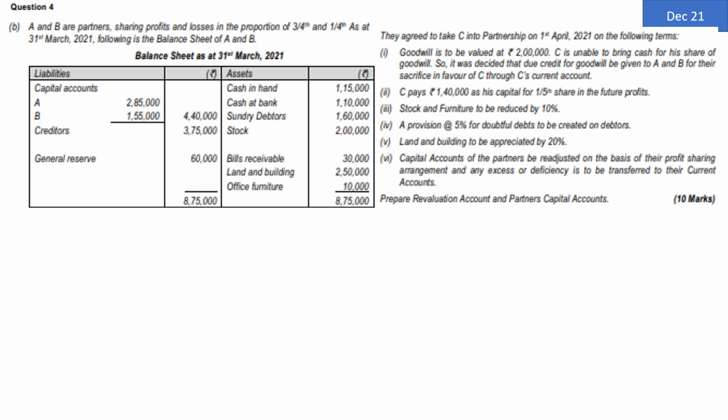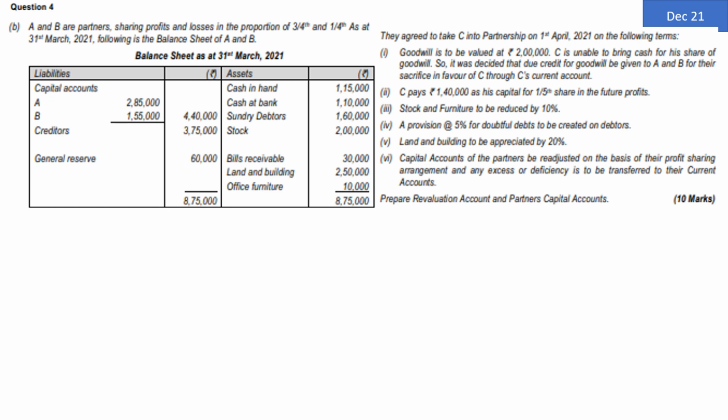Stock and furniture to be reduced by 10%. A provision of 5% for doubtful debts to be created on debtors. Land and building to be appreciated by 20%. Capital accounts of the partners be readjusted on the basis of their profit sharing arrangement, and any excess or deficiency is to be transferred to their current accounts. Prepare revaluation account and partners capital account. This question was asked for 10 marks.